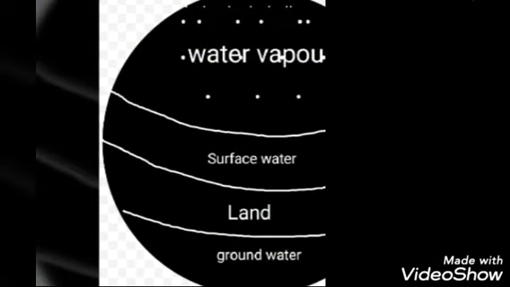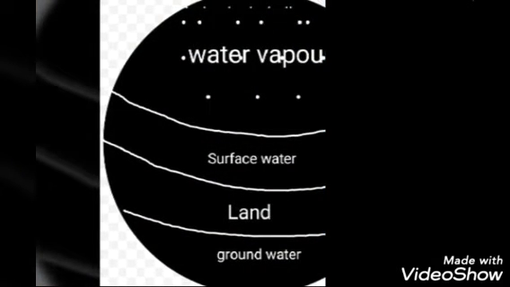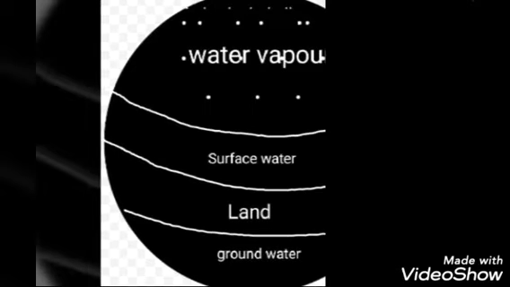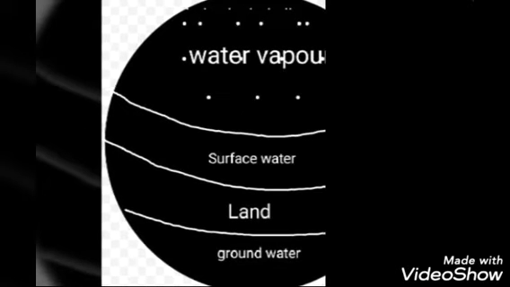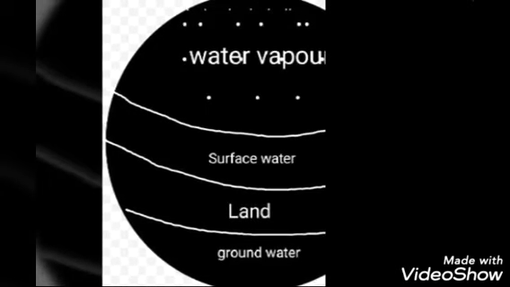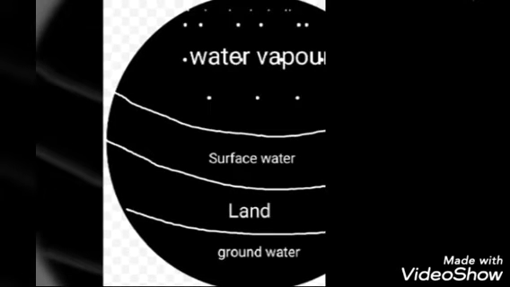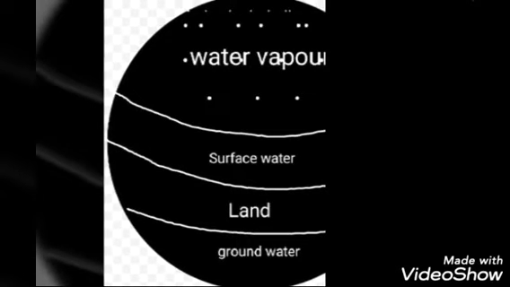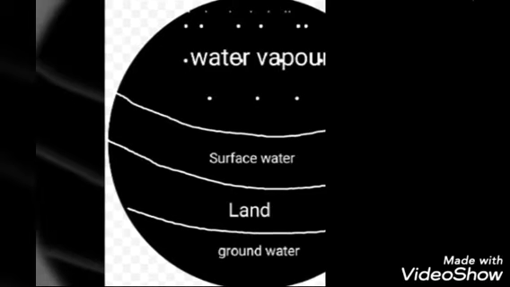Water is found below the ground in the form of groundwater, and water is also found above the ground in the form of surface water, and water also exists in the form of water vapor.